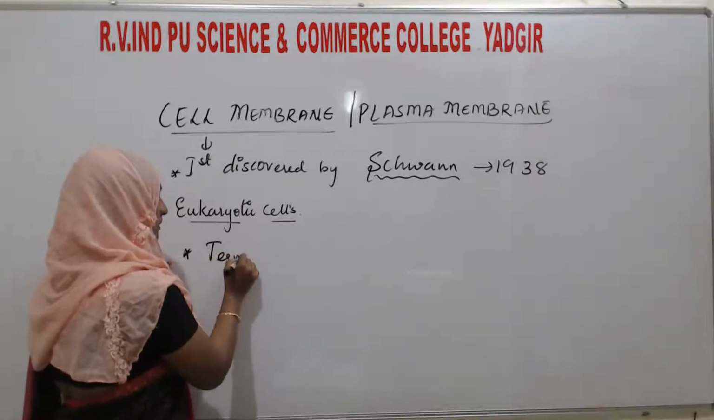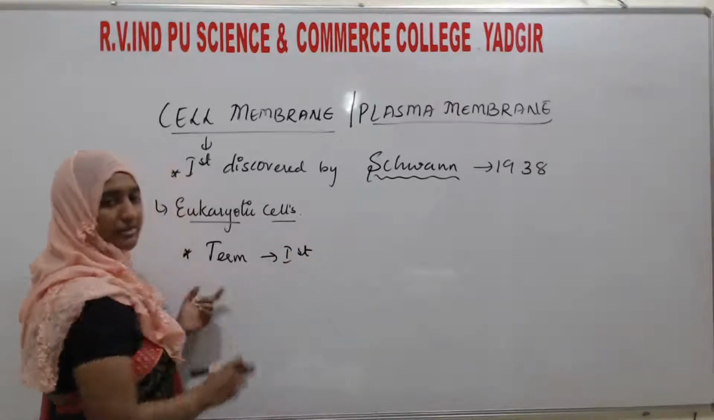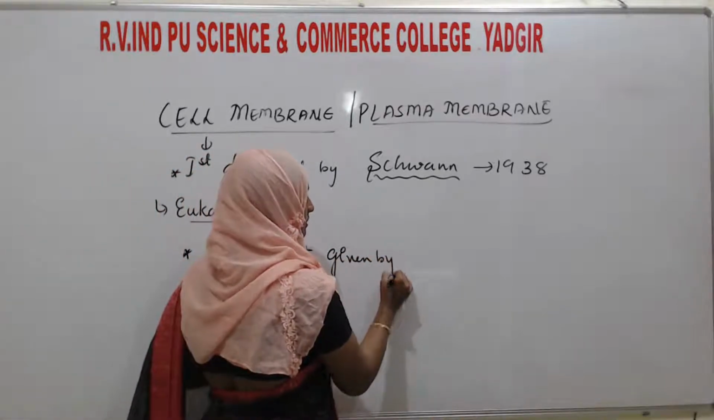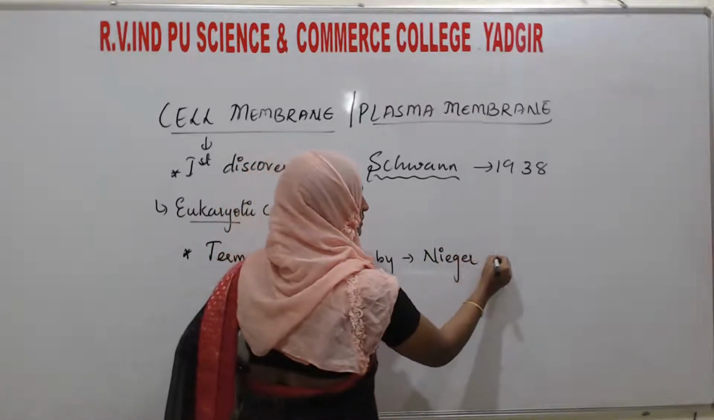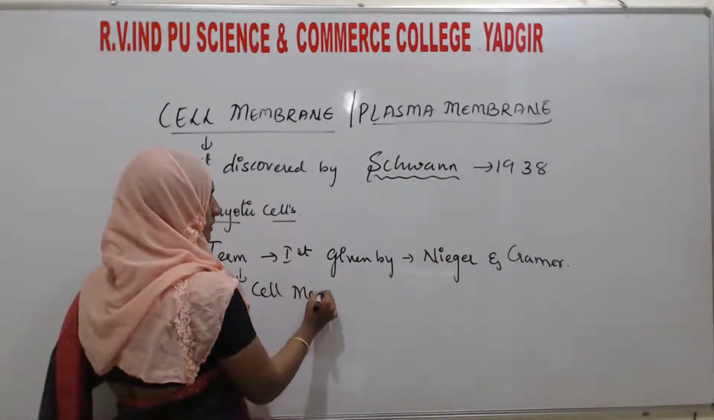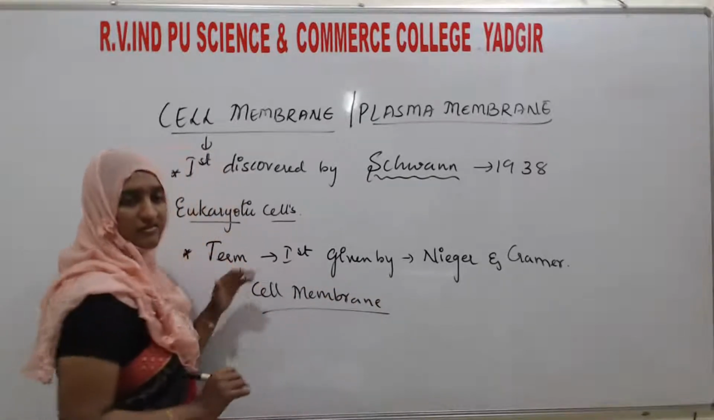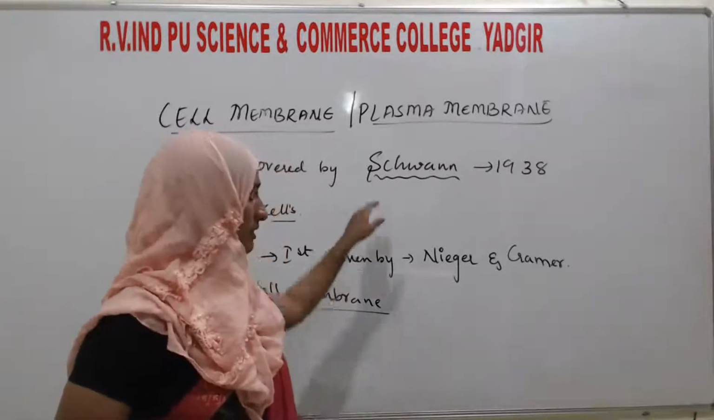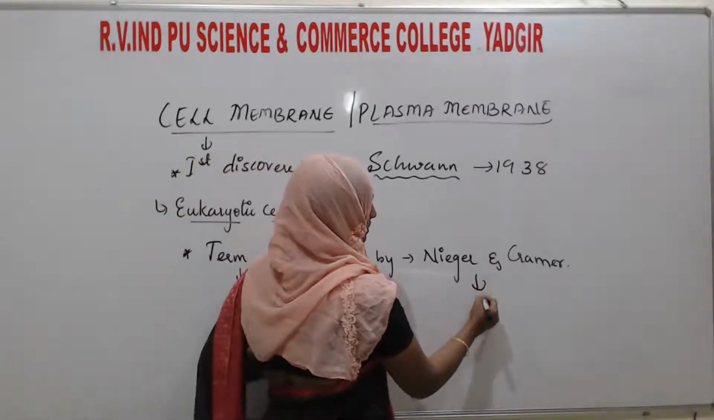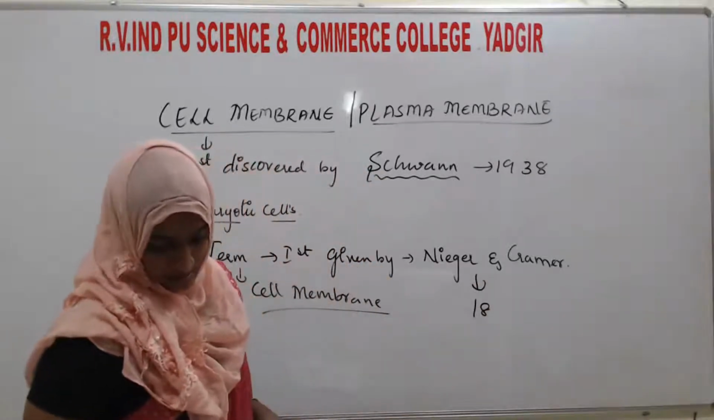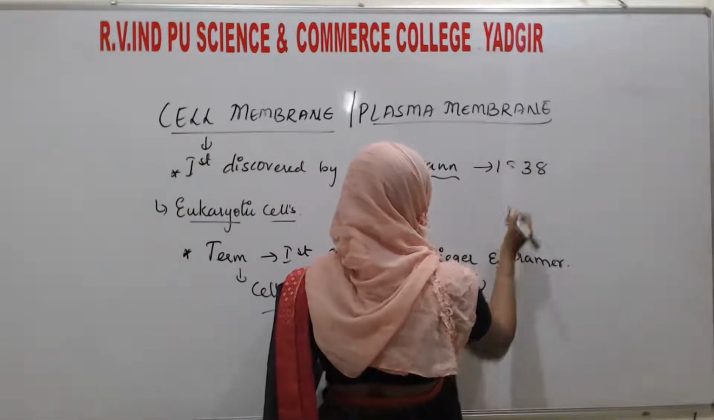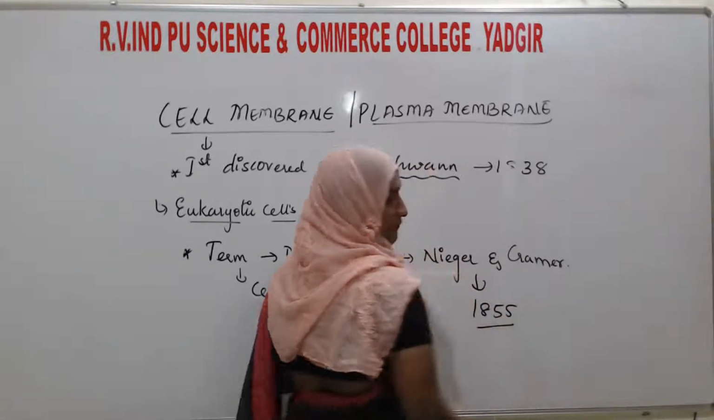The term cell membrane or plasma membrane was first given by Nageli and Cramer. Schwann discovered the cell membrane or plasma membrane in 1838, and the term was given in the year 1855.